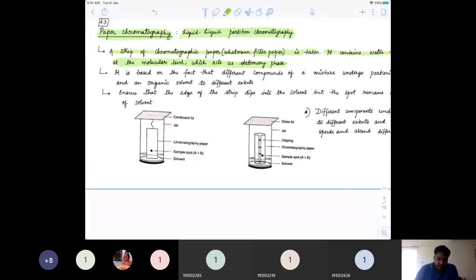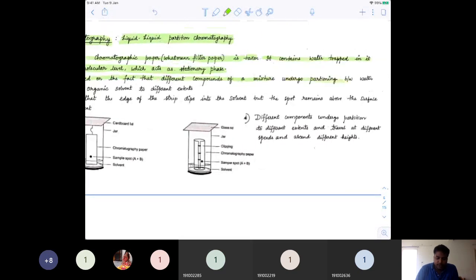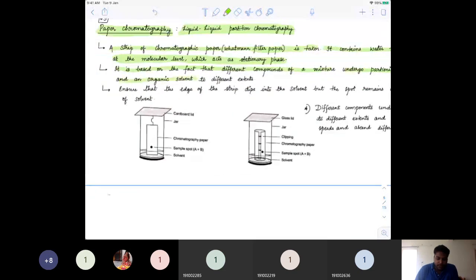So it is based on the fact that different components of the mixture undergo partitioning between water and an organic solvent to different extents. It's more or less like the solubility of the two different organic substances which we need to separate. They are different in this water phase and an organic solvent phase. What we need to do is ensure that the edge of the strip dips into the solvent, but the spot remains above the surface of the solvent, just like in thin layer chromatography.